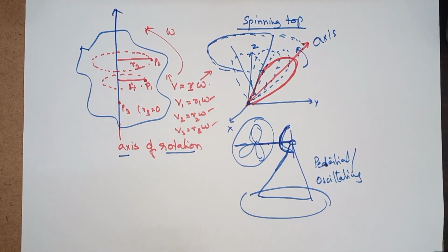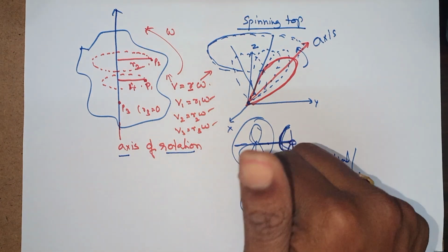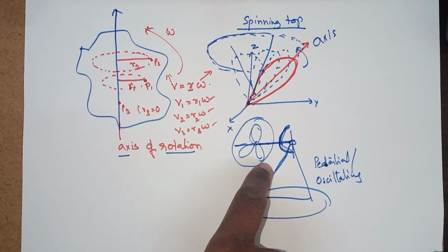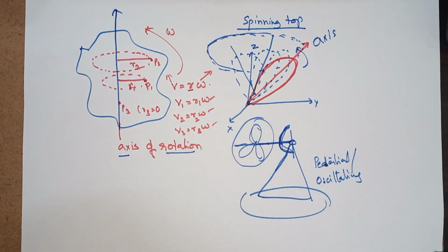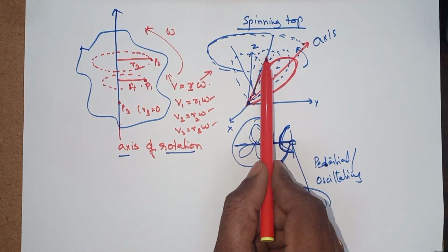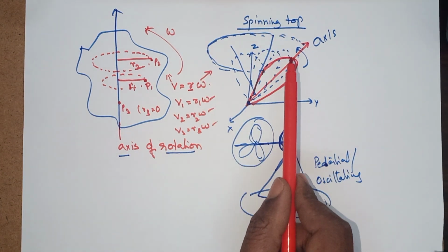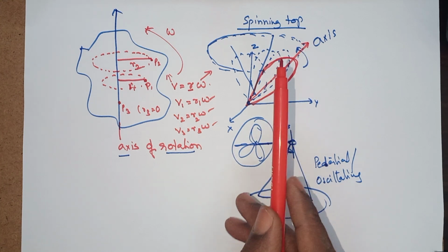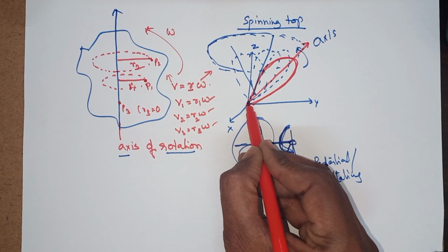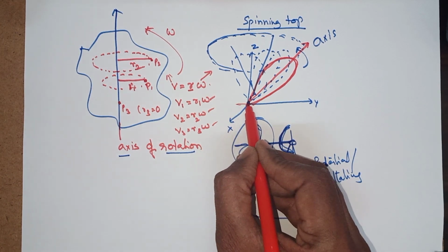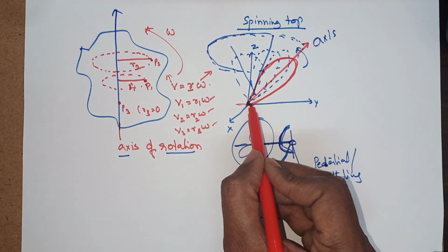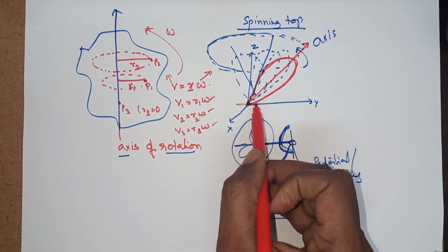These are two examples where the body is translated as well as rotated, and where the axis is also being rotated. The movement of the axis of a top around the vertical is called precession. And the point of contact at the ground is fixed, the point of contact cannot be altered. In childhood you are generally aware of this, as we used to play with it.